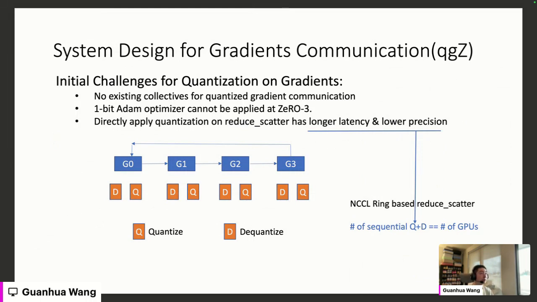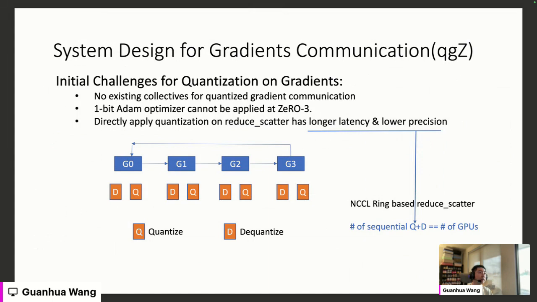Because of the time constraint, I will only dive into the system design for the third part, the gradient communication part, which is the QGZ module. The initial challenges for quantization on gradients are listed as the following 3 bullet points. First, there is no existing collective for quantized gradient communication; NCCL and RCCL never supported quantized gradient communication collectives.